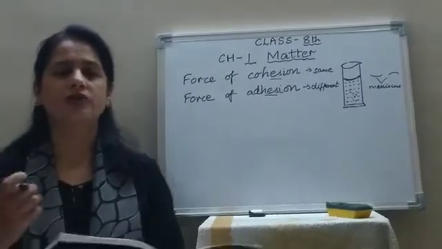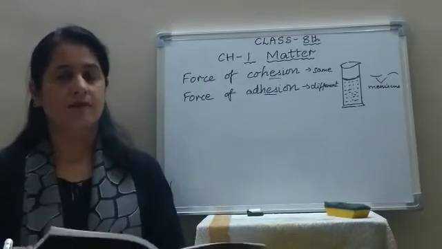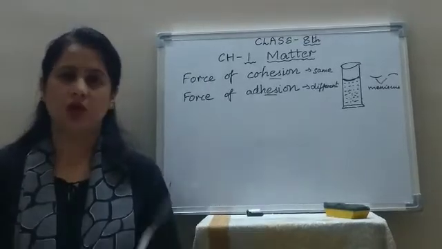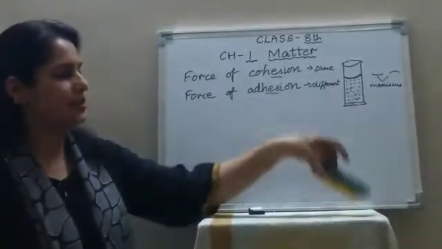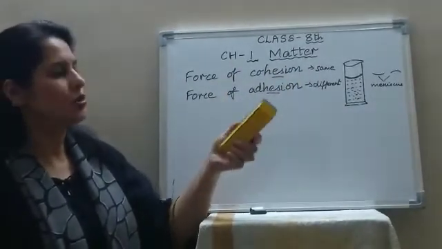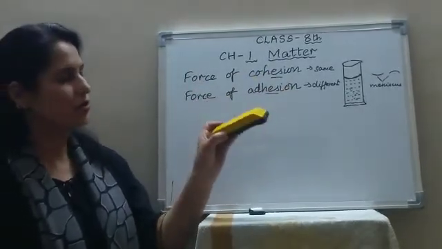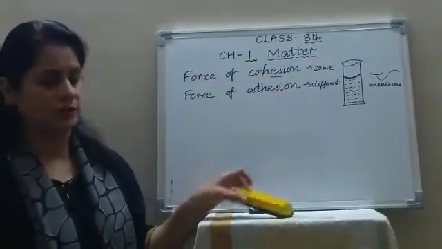Solids are rigid. Rigid means they have a definite shape and a definite volume. Suppose this duster, this is an example of solid. So, its shape is fixed. That is called rigid.